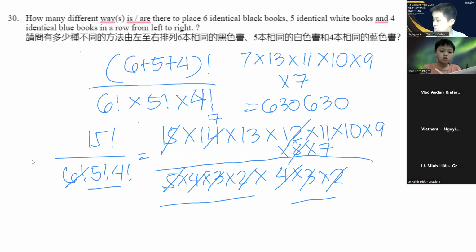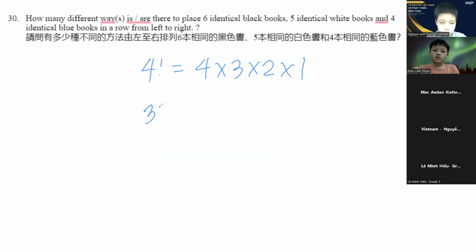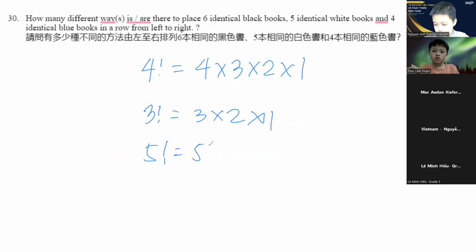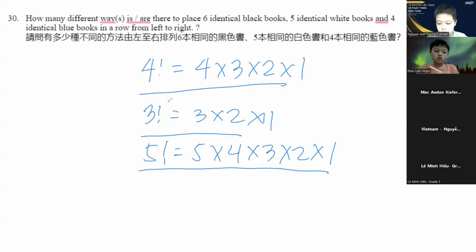So factorial, if you have 4 factorial, this is an operation that describes 4 times 3 times 2 times 1. 3 factorial is 3 times 2 times 1. 5 factorial is 5 times 4 times 3 times 2 times 1. Okay?